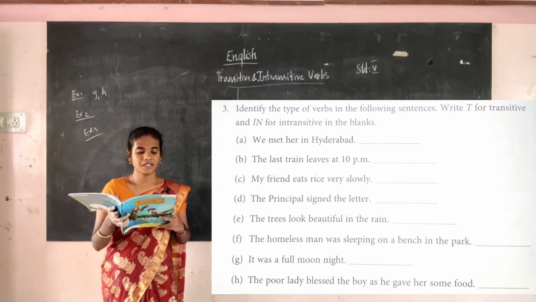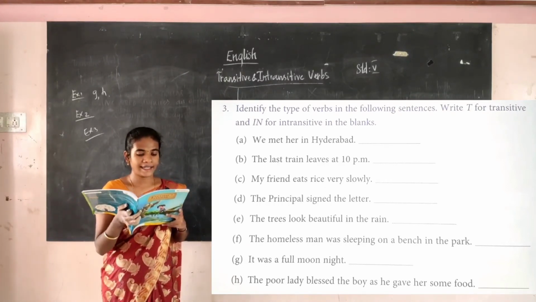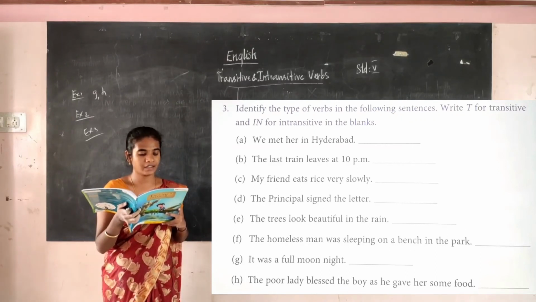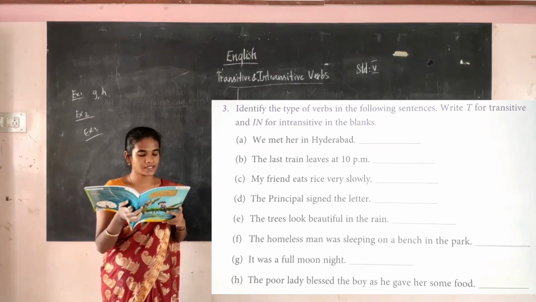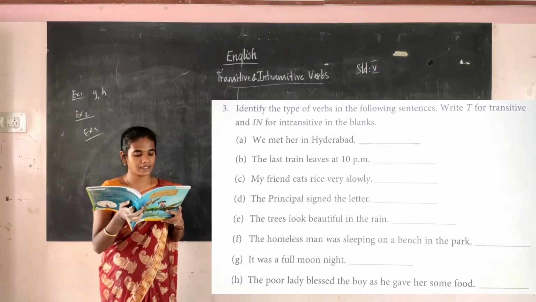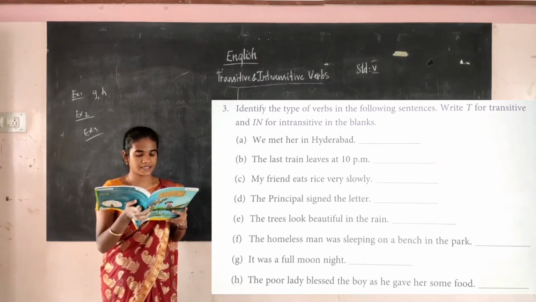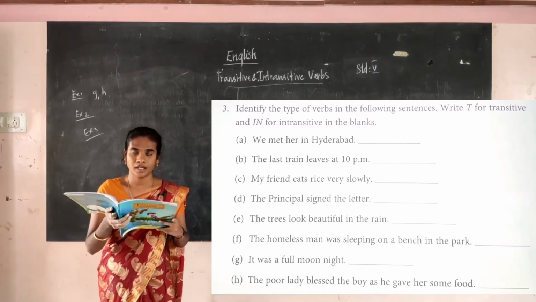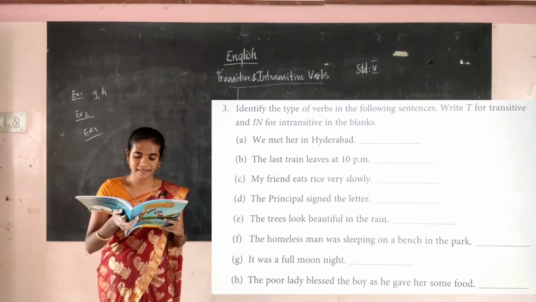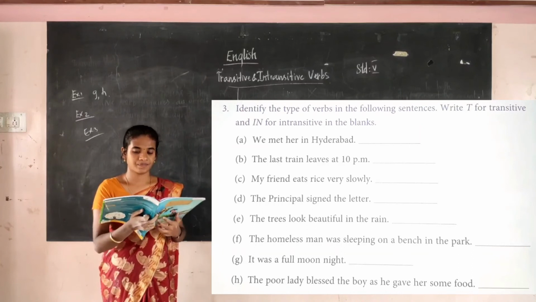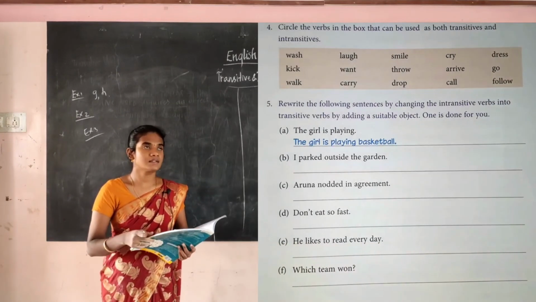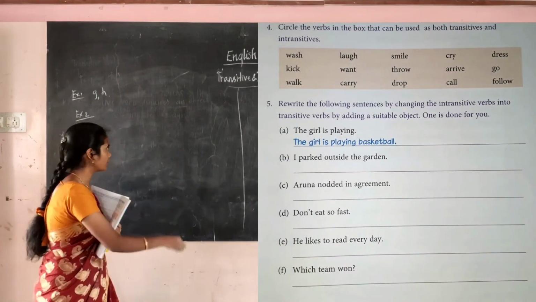So again I am repeating: A intransitive, B intransitive, C transitive, D transitive, E intransitive, F intransitive, G intransitive, H transitive and intransitive. Here both verbs are there, that is, blessed and gave are the two verbs. Okay. Now see this image, this is the fourth and the fifth exercise for you.